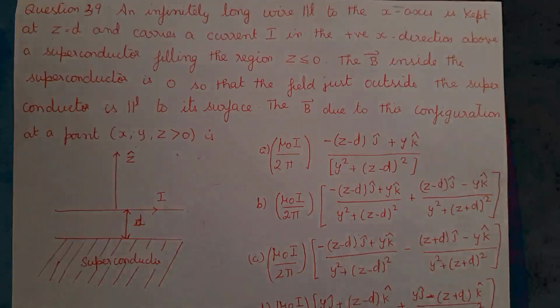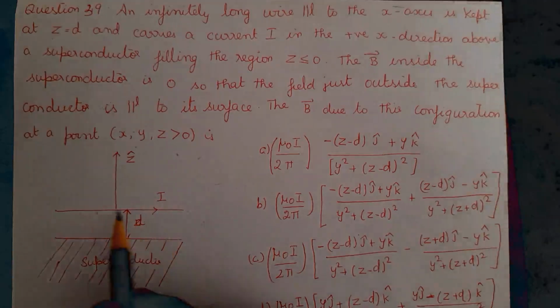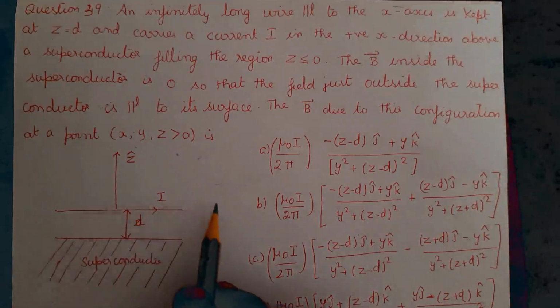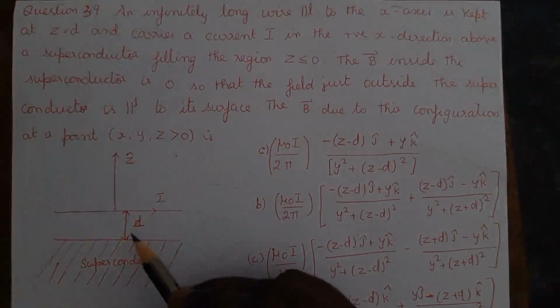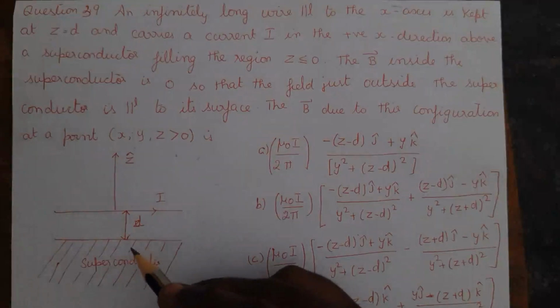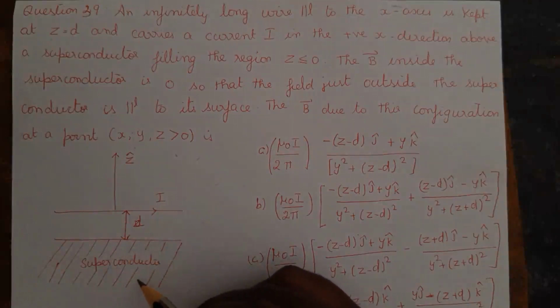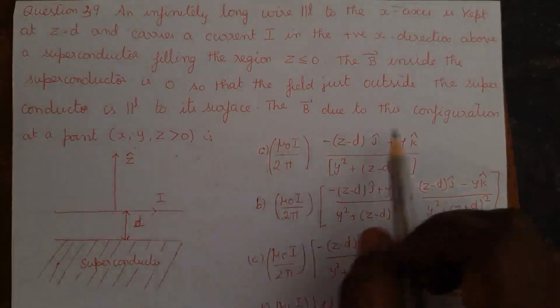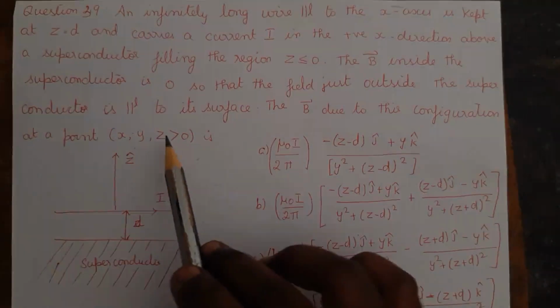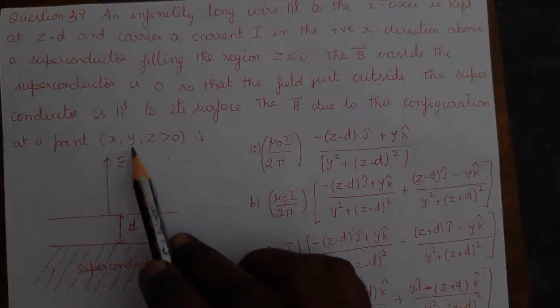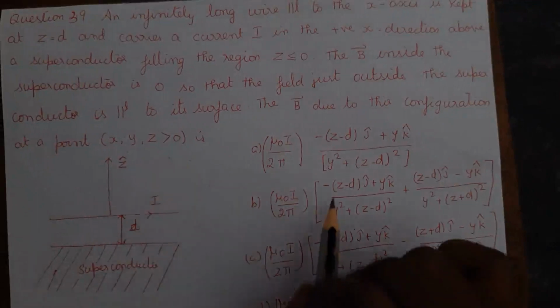In this question, they have given an infinitely long wire carrying a current of I, and they have kept a superconductor at a distance of d from the wire. We know the property of a superconductor: inside the superconductor the field is 0, that is, it repels the magnetic field. They have asked us to find the magnetic field at a point x, y, z where z is positive. So now we have to consider some point and find the magnetic field.